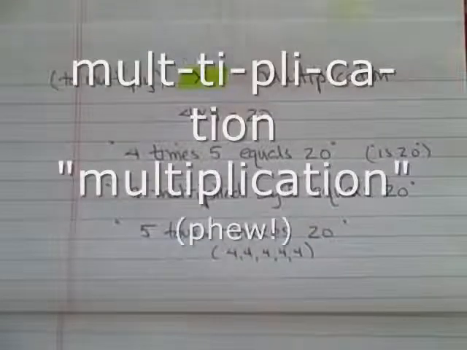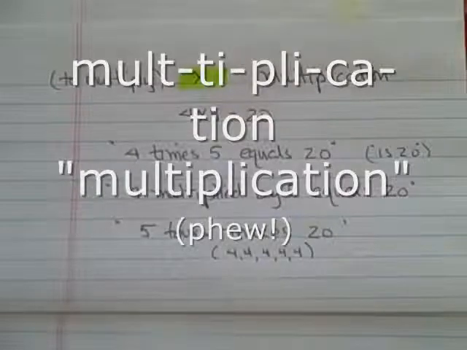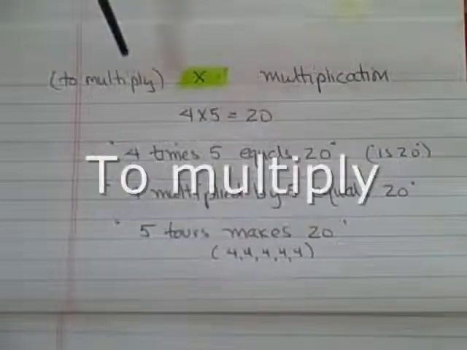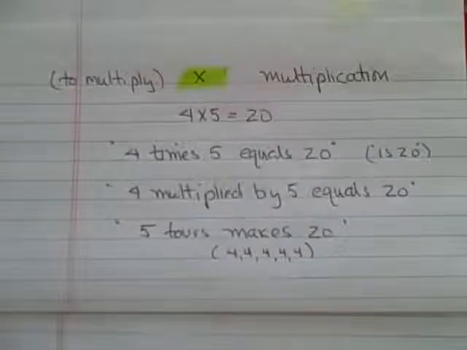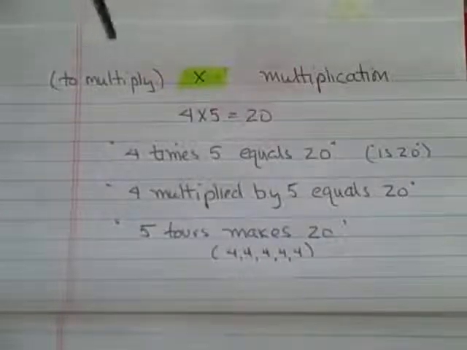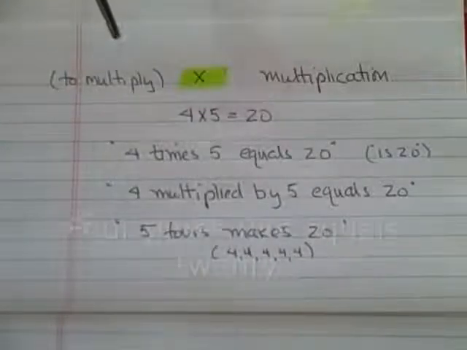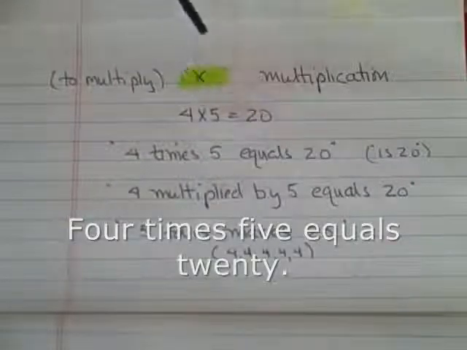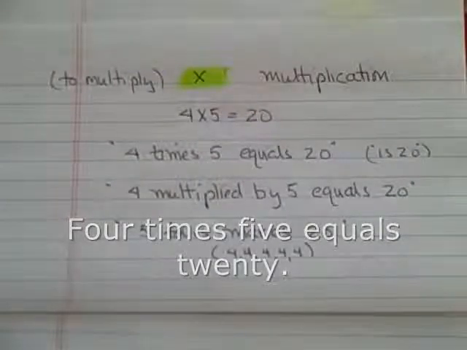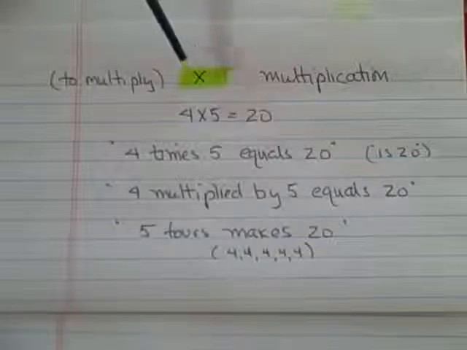This is the symbol or the sign for multiplication. To multiply is the verb. How would you say this? You'd say 4 times 5 equals 20. Sometimes this is called the times sign.